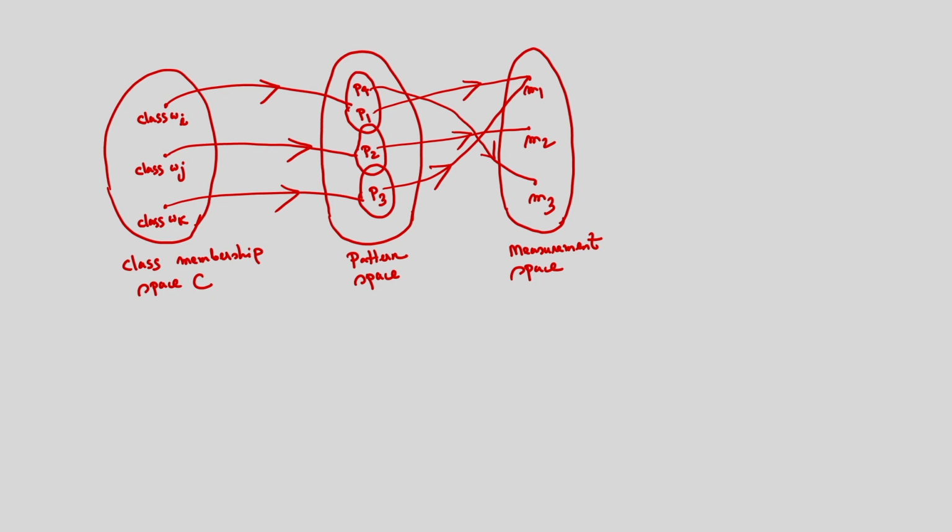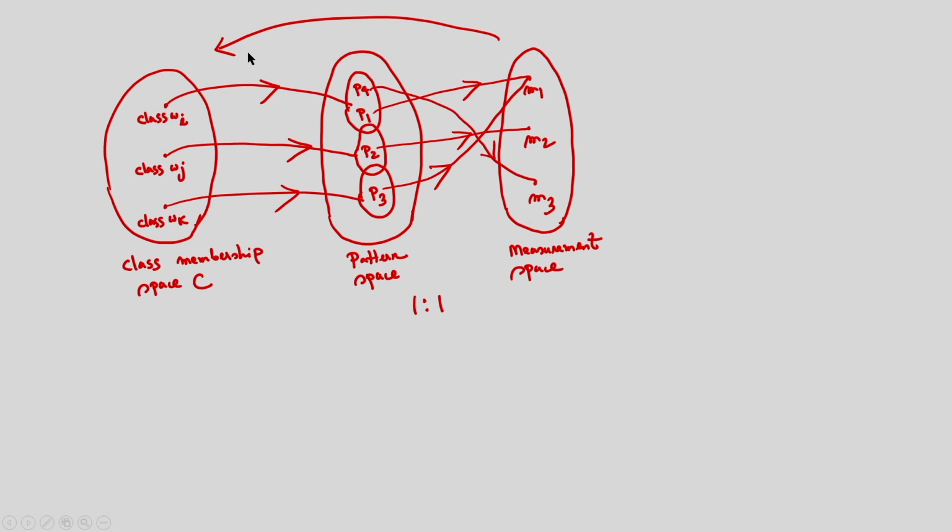Now in this case, the problem of pattern classification is that I have the measurements. From the measurements, I have to determine the corresponding class. So suppose the measurement is M1. What is the corresponding class I have to determine? But in this case, it is not a one-to-one mapping. That means from the measurement, I have to determine the class.